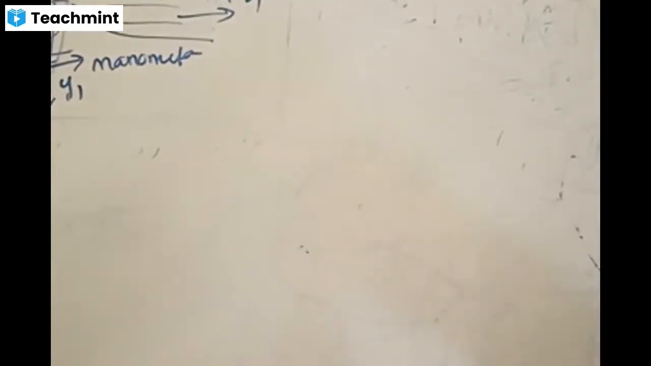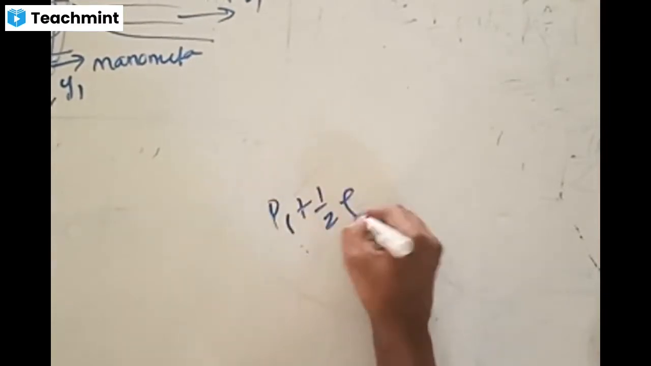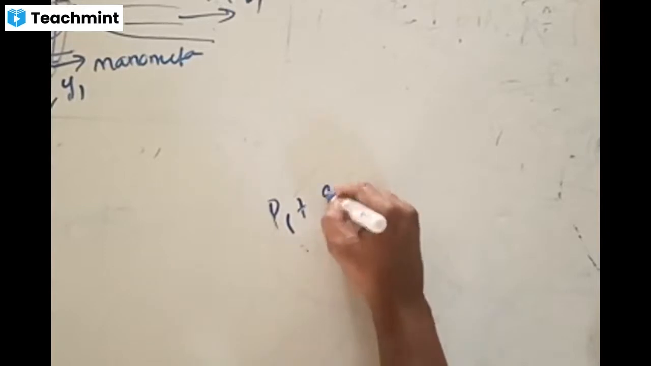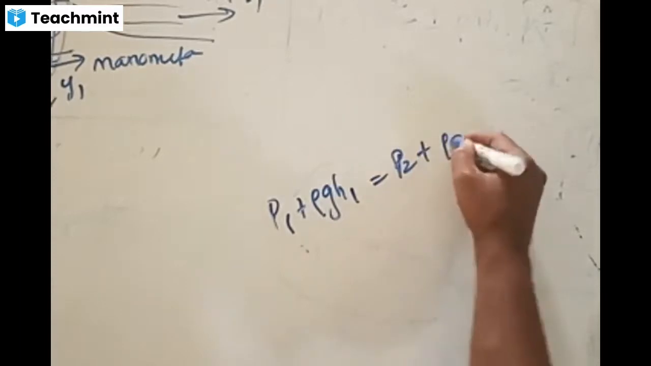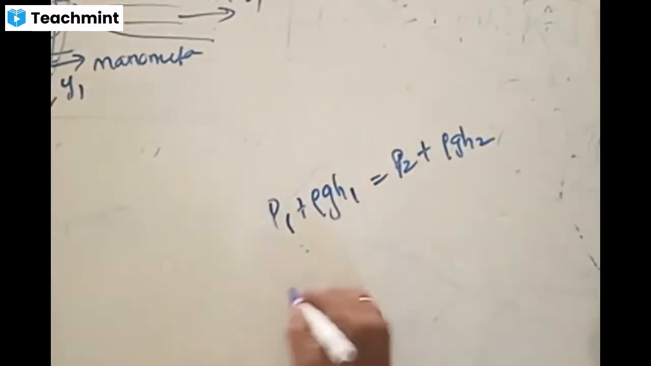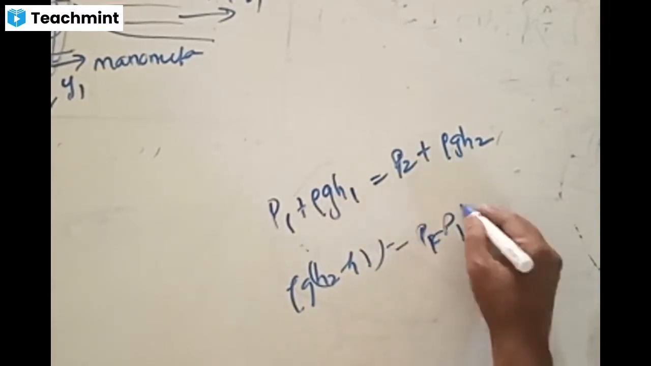Sir, if we have the product of rho gh value, then we can consider that value as the P2 minus P1 value. Yes, exactly, Madhu, right? If we have the product of rho gh value, that is the pressure difference. Both are the same. Bernoulli's theorem is P1 plus half rho V1 squared. We'll ignore this. Half rho gh1 is equal to P2 plus half rho gh2. Rearranging terms, rho g times h2 minus h1 is equal to P2 minus P1 or P1 minus P2.